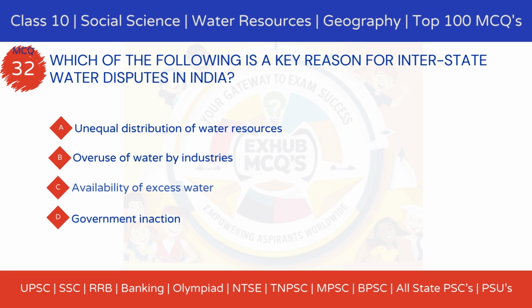Option A, unequal distribution of water resources. Option B, overuse of water by industries. Option C, availability of excess water. Option D, government inaction.